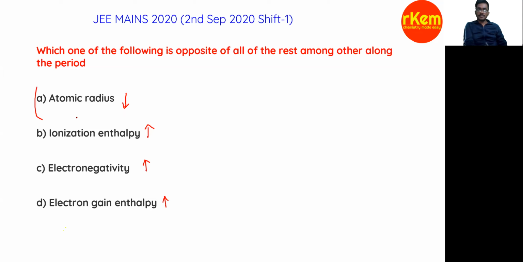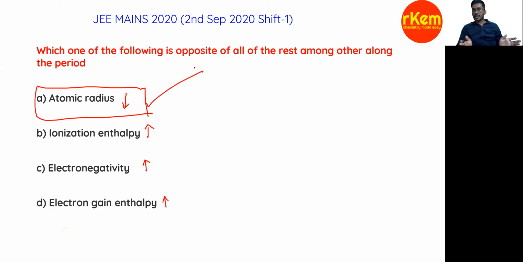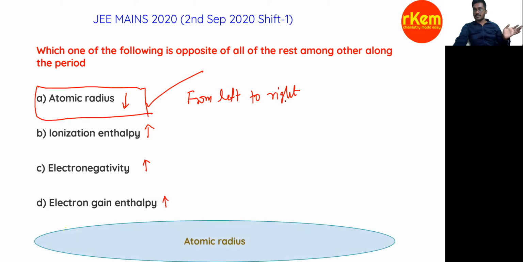So it is a very simple and straightforward question. Atomic radius is the answer because it is decreasing from left to right, but the remaining options increase. Ionization enthalpy increases, effective nuclear charge increases, electronegativity increases, electron gain enthalpy increases, right? So very simple. The final answer is atomic radius. We'll quickly go to the next question.